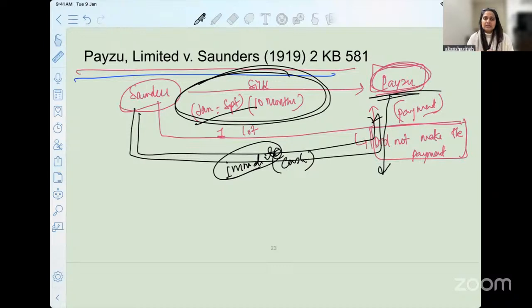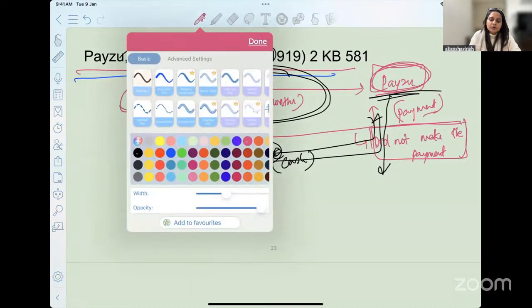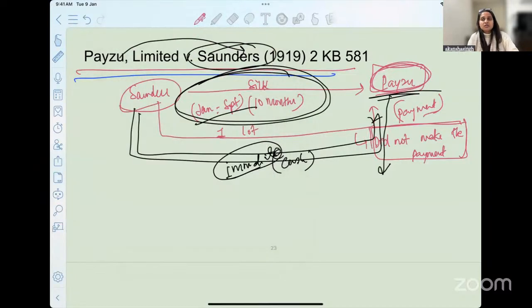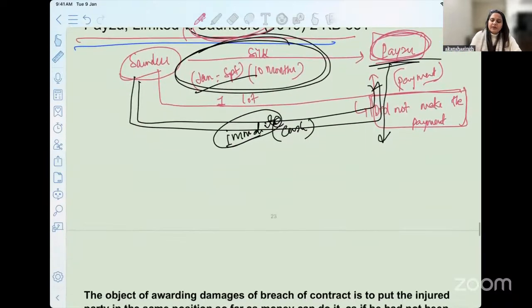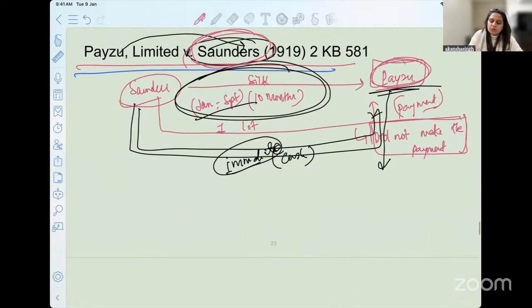When they realize that the rate of silk has gone really up the sky, that is why now they claim damages from Saunders. They realize that, okay, this is going to be a big blunder. We will have to incur a lot of losses, and that is why they go to the court and say that Saunders should be making payment of compensation. Now, this is very similar to the old case wherein we expect Paizo also to do what? Paizo also to mitigate the loss.